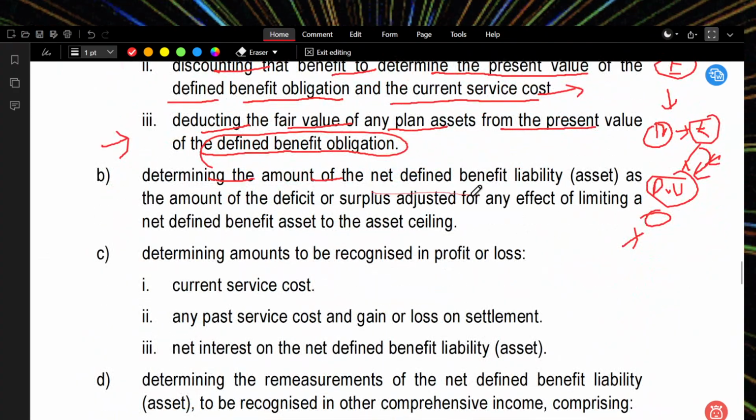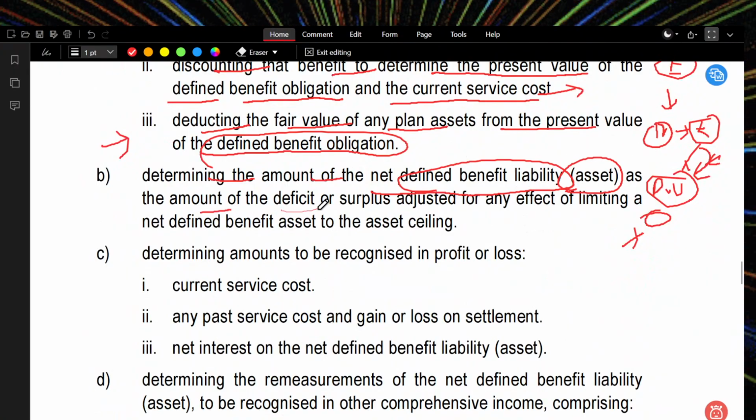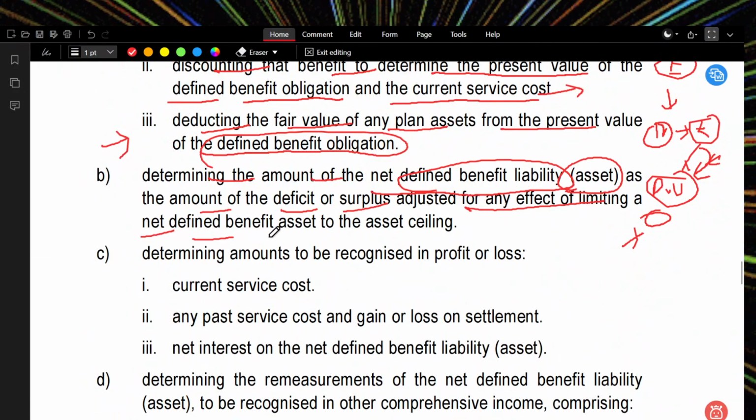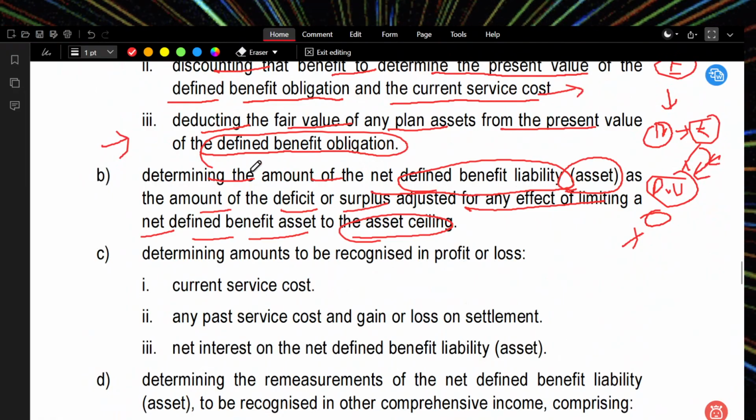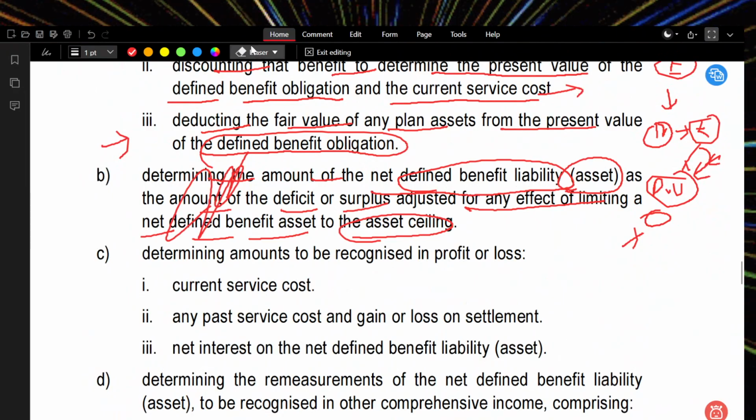Determining the amount of the net defined benefit liability or net defined benefit asset as the amount of the deficit or surplus, adjusted for any effect of limiting a net defined benefit asset to the asset ceiling. We need to see this as a different concept. What is this?